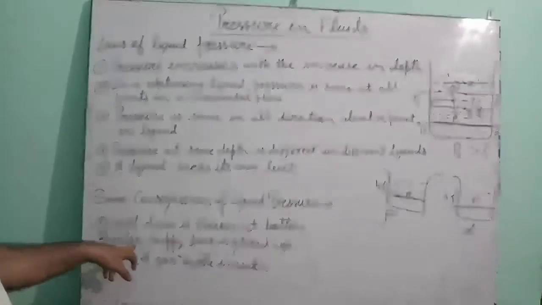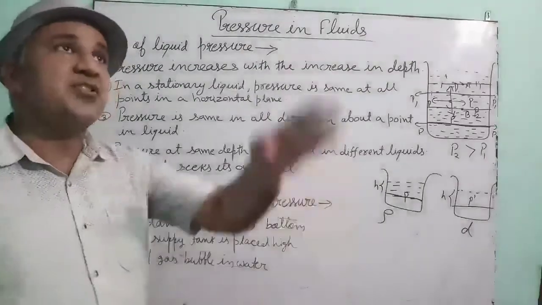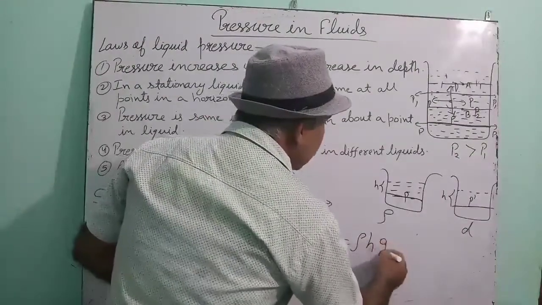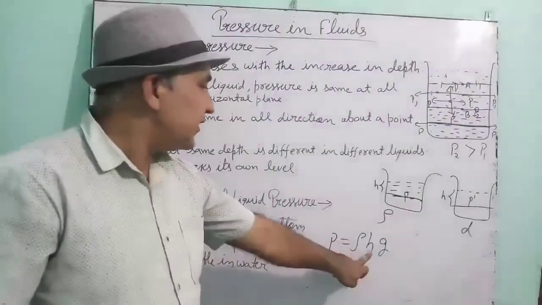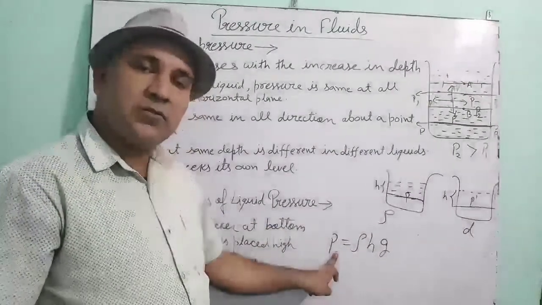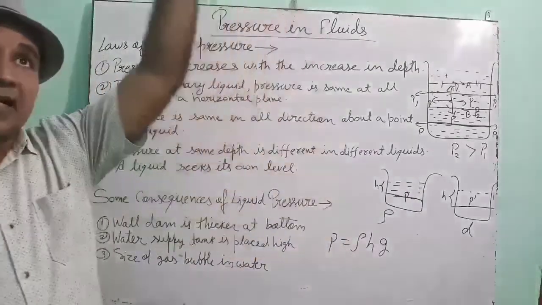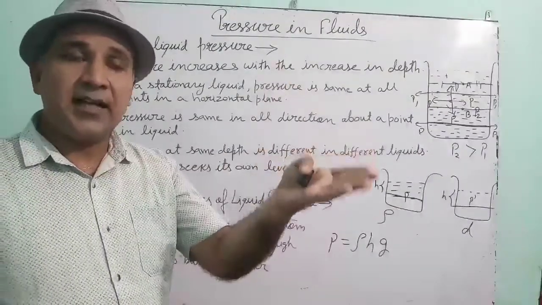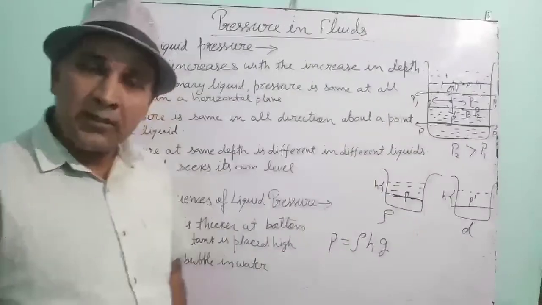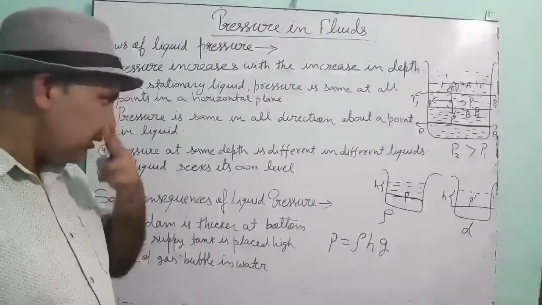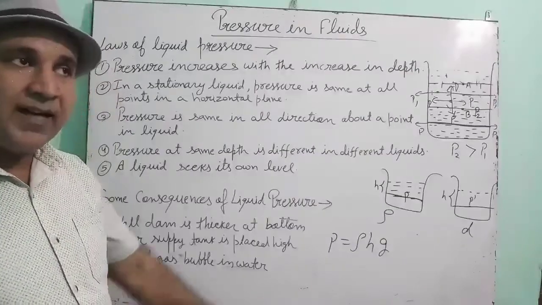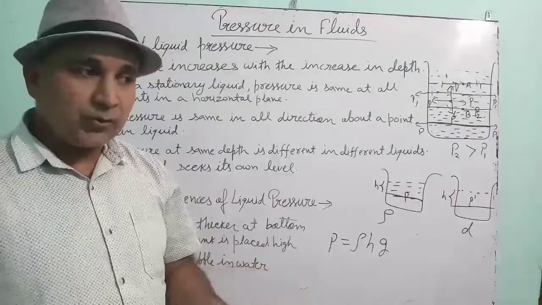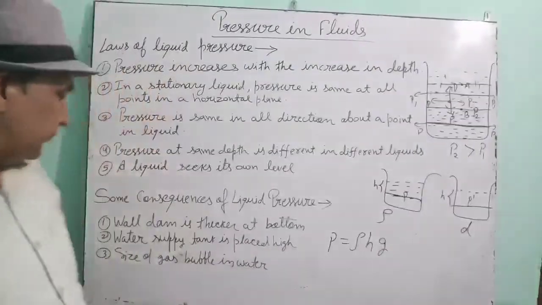Understood? Second one, the water supply tank is placed high. You have studied the relation P is equal to rho h g. That means with increase in height, the pressure also increases. That is why the water tank is kept high, so that pressure can be high and water supply can be proper in all the places or in all the taps. Understood? Why is the tank kept high? To get high pressure, so that water supply can be proper.